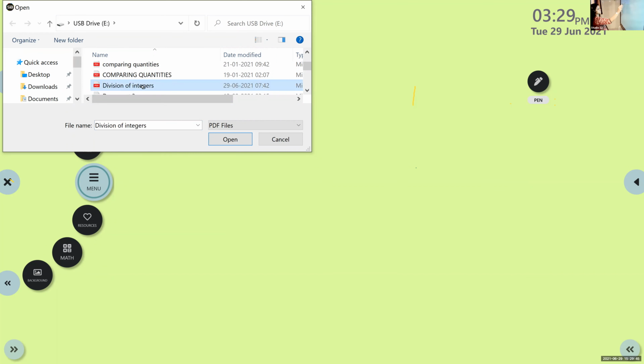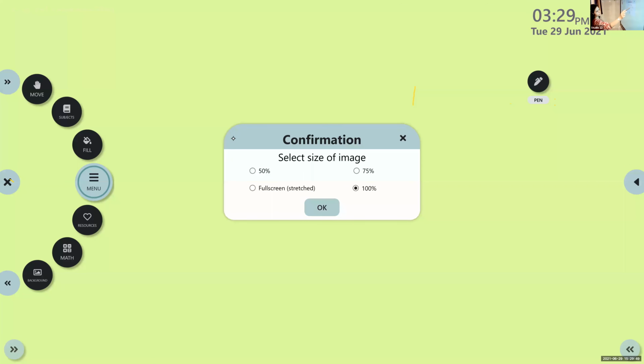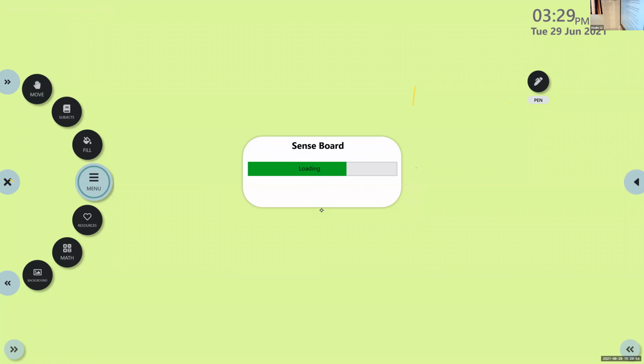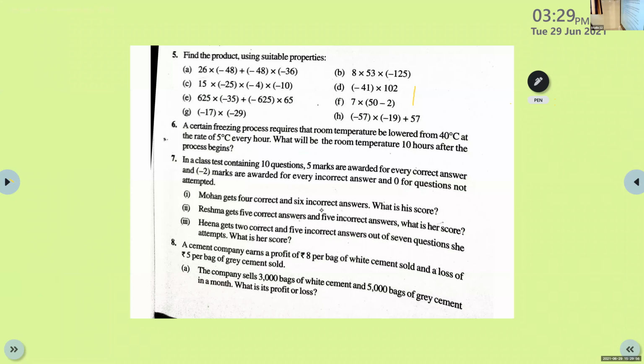Division of integers. Find the product using suitable properties.